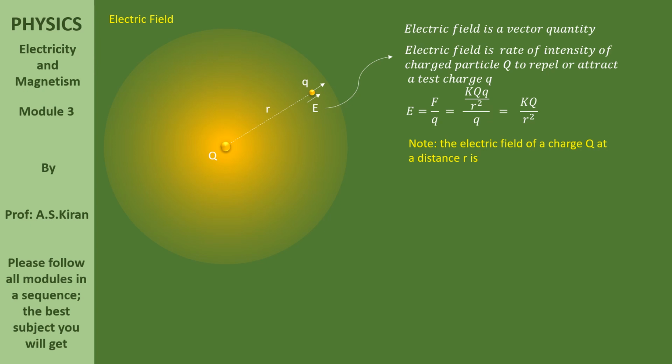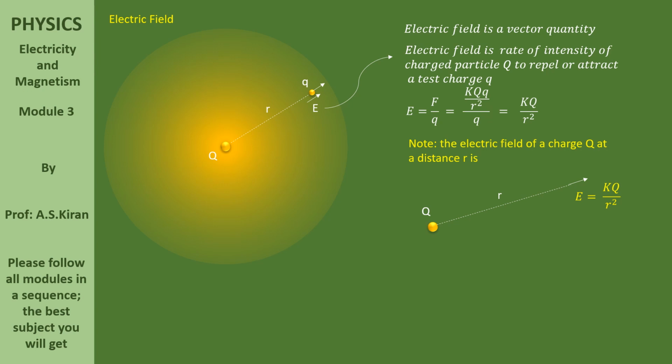At the location where we kept the test charge, what is electric field? Remember, it is a formula. Now, note, the electric field of a charge capital Q at a distance r is kQ by r square. Observe the diagram. Very simple it is.